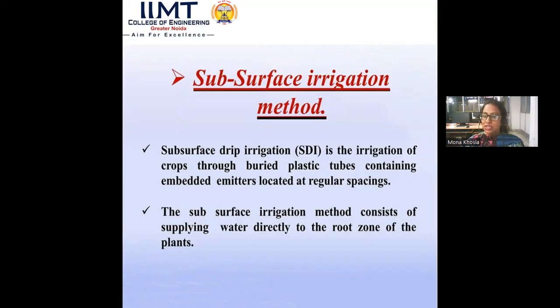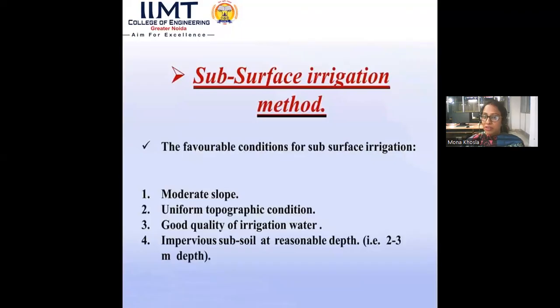The subsurface irrigation method consists of supplying water directly to the root zone of the plants. The favorable conditions for subsurface irrigation are a moderate slope, uniform topographic condition, and quality of the irrigation water. Quality means there should not be much salinity in the water, because much salinity can destroy the crops at a very early stage.